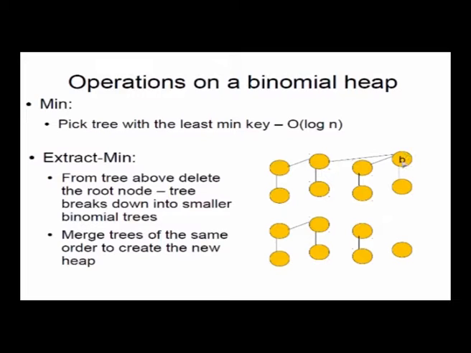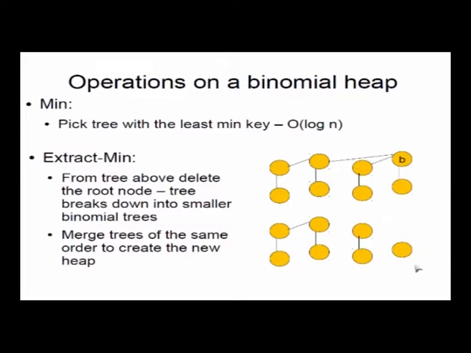So to delete a node, just cut that node, right? Delete a node, just cut that node from the heap, from the tree to which it belongs. When you cut that node, that particular tree will break down into small trees like this. Take these 3 trees and add these 3 trees to a heap. Now when you add these 3 trees to a heap, it may turn out that the heap already has a tree of order 2. If it has, then you merge this with that particular tree in the heap.